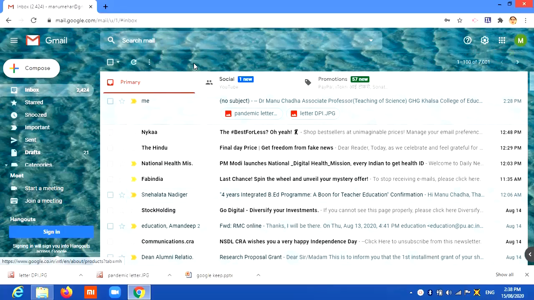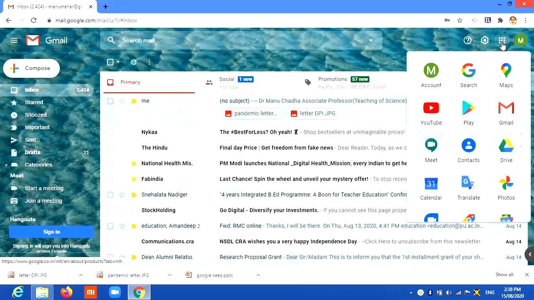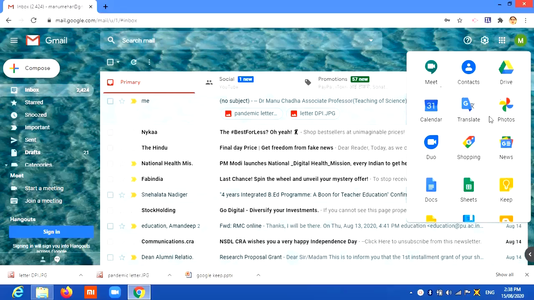This is the interface of my mail, and here you can see 9 dots. These 9 dots are actually Google apps. Click these apps, and when you click these apps, these are the various apps that are available to us, the services that Google provides us.